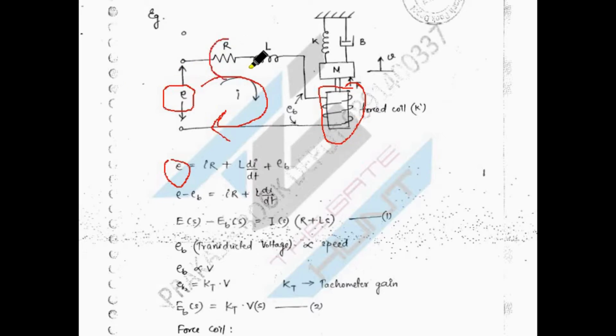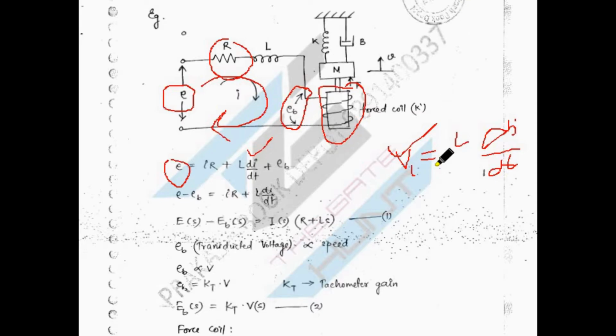So I into R, that I have noted here, and then the voltage drop across L, that is nothing but VL is equal to L di by dt, right? I think this is simple, and this is your voltage drop. So I wrote here that only, and this is nothing but your back EMF which is generated in the DC motor.